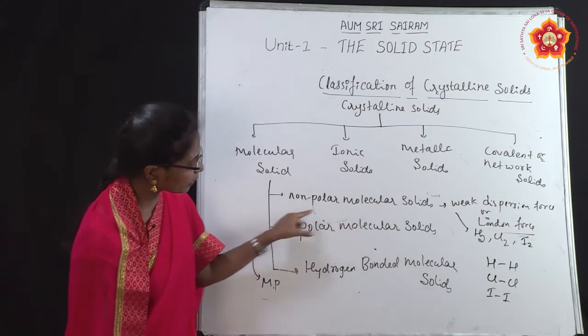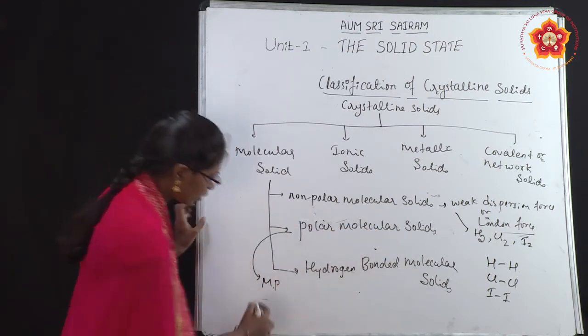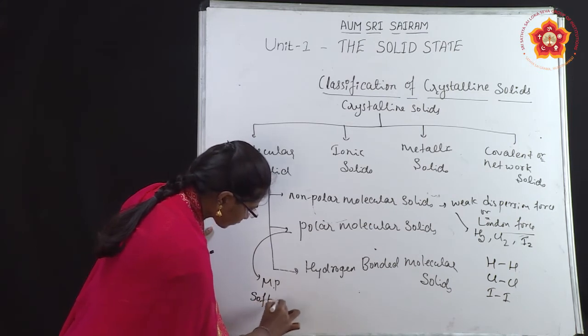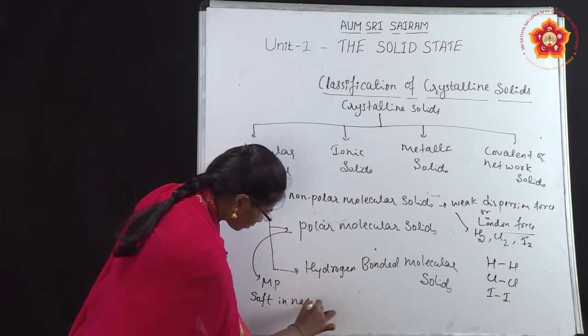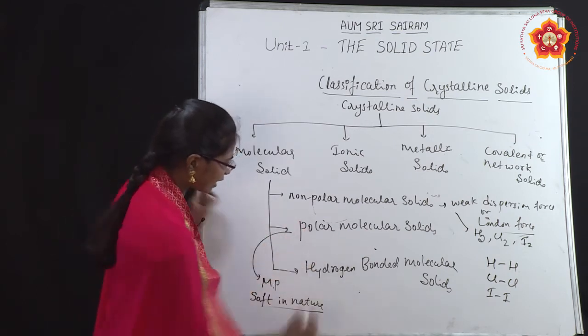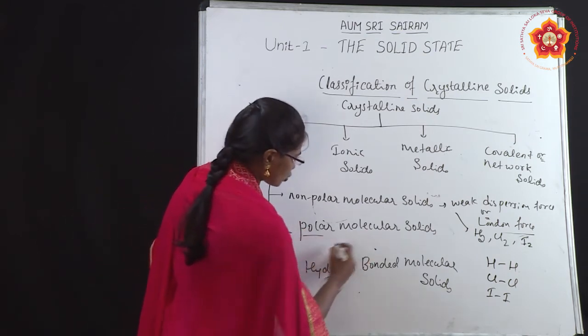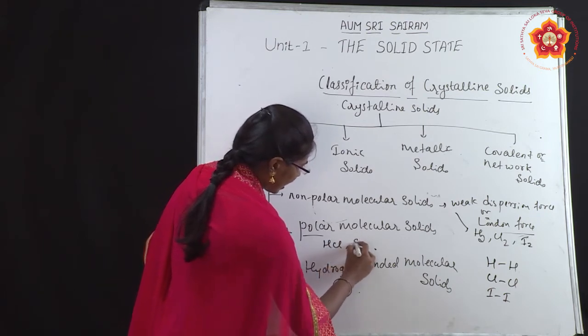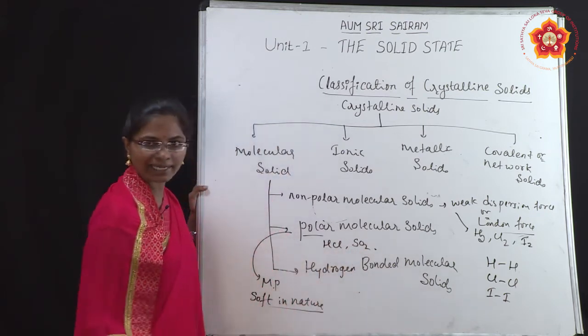And non-polar molecular solids are also soft in nature. You can give examples of polar molecular solids like HCl and SO2. How do we write HCl?